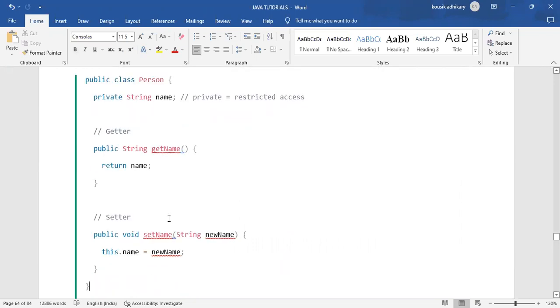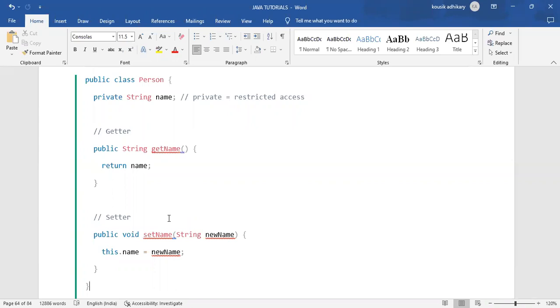We have created a class, public class Person, a normal class, and within that class block we have declared a variable of private type, because encapsulation is used for hiding sensitive data that we don't want to show to the user.